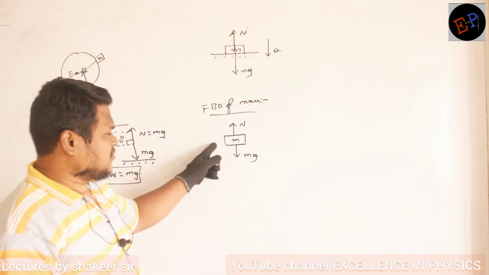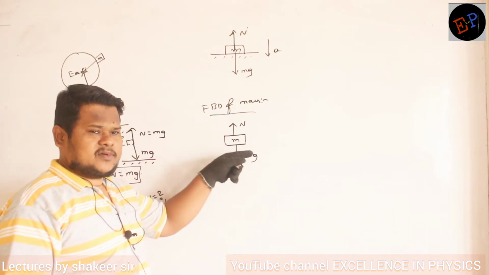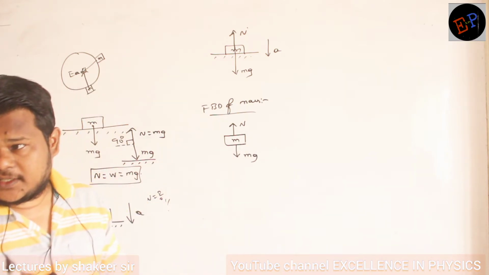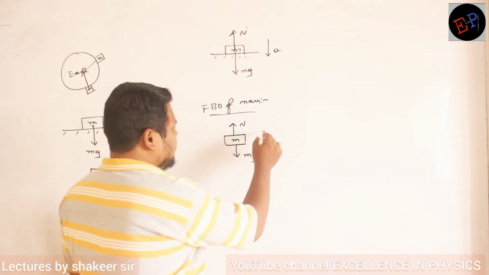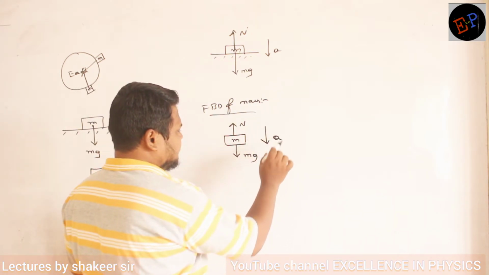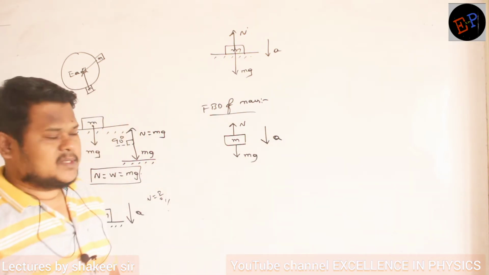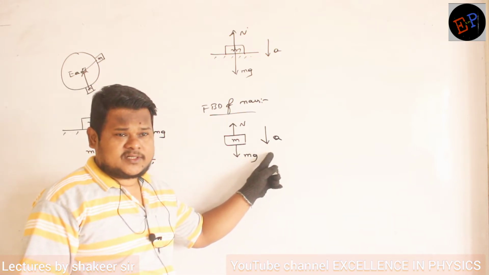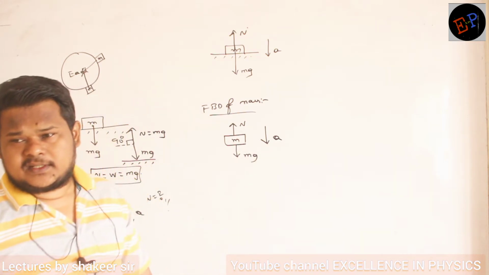Right? Weight also acts on it. Normal reaction also acts on it. Both of them, they are acting on the same body. Clear? Now what is the acceleration? Acceleration is a. It accelerates downwards. If you see the direction of acceleration, immediately what do you understand?